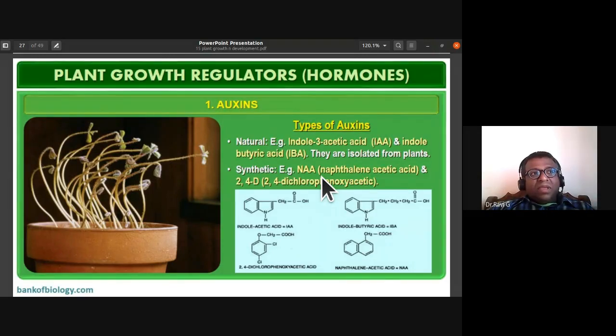2,4-dichlorophenoxy acetic acid. This 2,4-D is used in the fields as a dicot herbicide. You can remove the dicot plants. One of the toughest tasks for a farmer in the field is to remove the weeds.